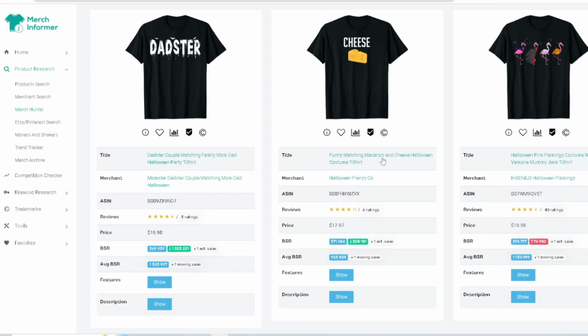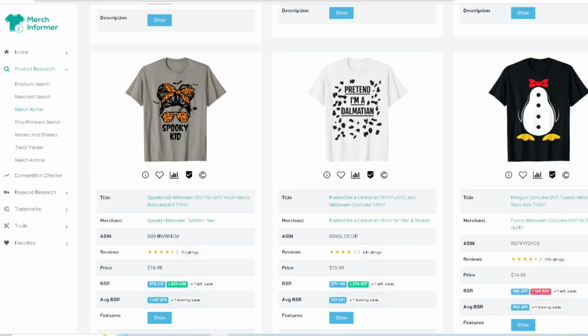Cheese. Funny matching macaroni and cheese. Okay, so I'm assuming this is the cheese and the other one would be the macaroni. So different ideas like that, mixing foods and creating them and turning them into costumes, that'd be a good idea. Halloween pink flamingo. You're seeing what they're doing with the different types of flamingos here. Got a jack-o'-lantern, got a mummy, got Dracula, and then we got a witch flamingo, right? Think of other things that you can do, other animals that you can do like that too.